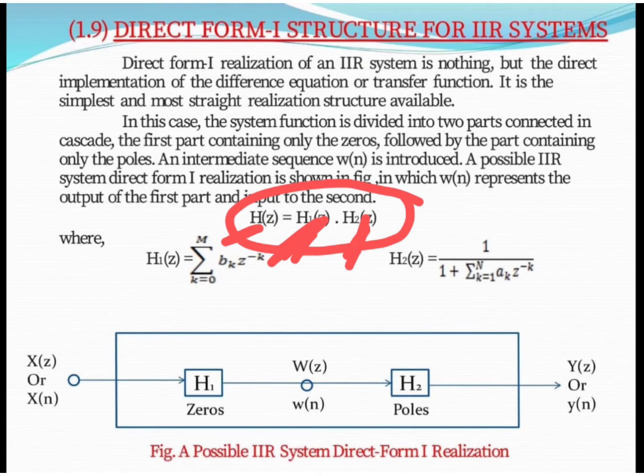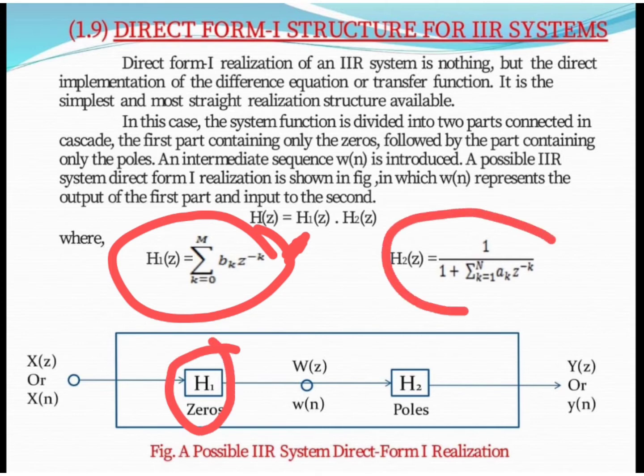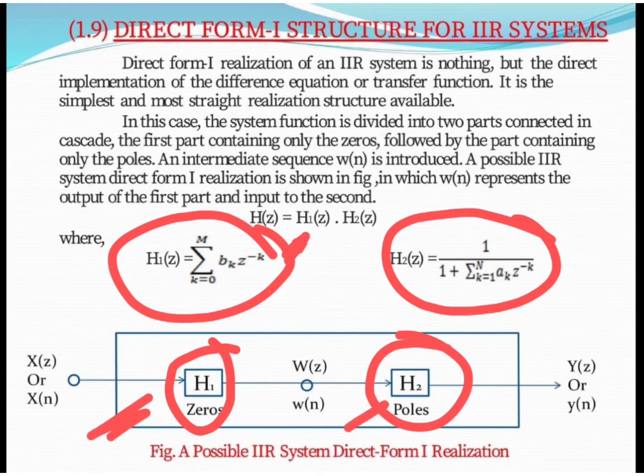So we divide our system function into two parts. The first part contains zeros only. This is nothing but the numerator term, so we consider this as zeros. The second part contains poles only. This is the pole part. So in the first part we take zeros and in the second part we take poles.